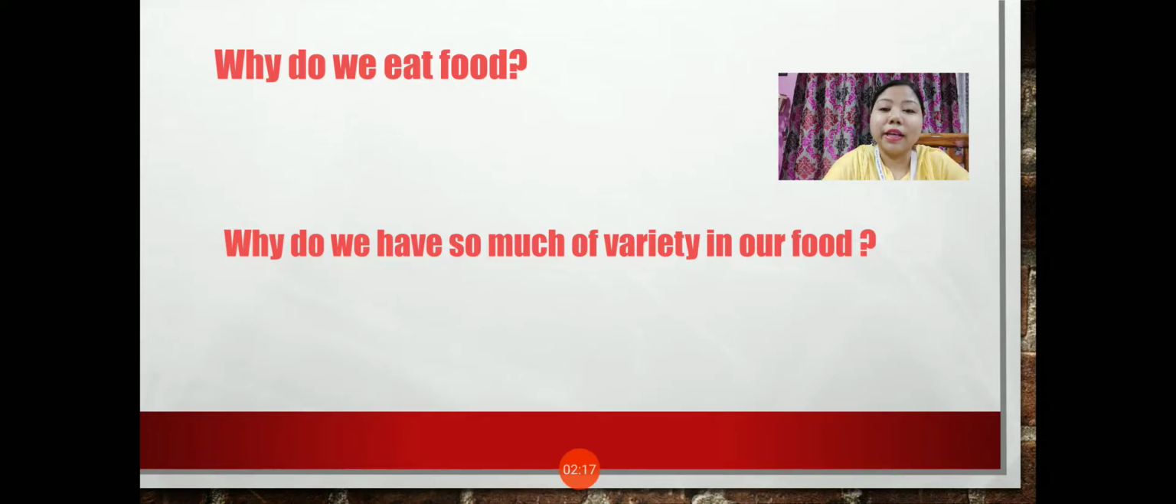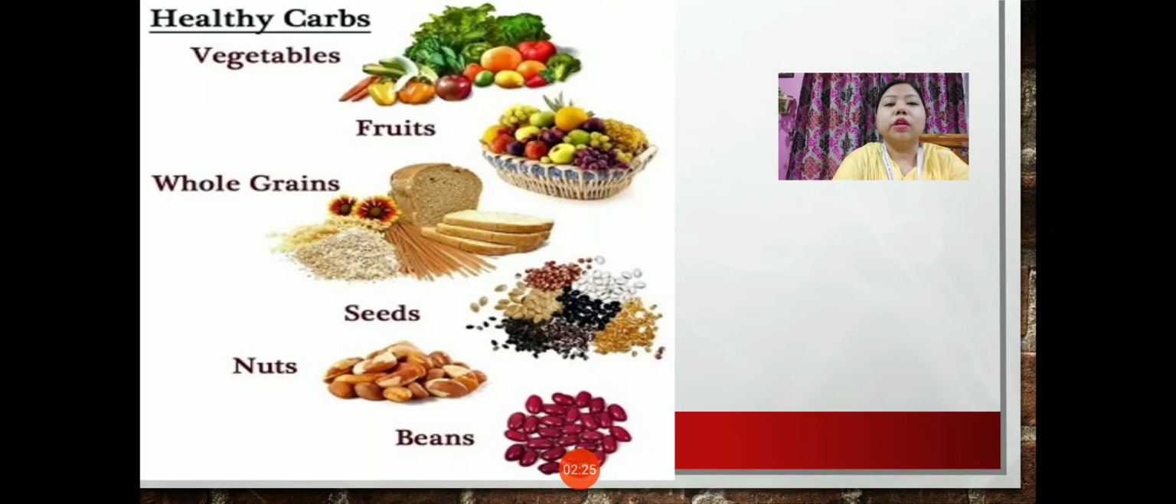Now let's study about the components or the substances which are present in the food. So in the food there are mainly 5 nutrients present, that is carbohydrate, protein, fats, vitamins and minerals. Apart from these 5 major nutrients, we also need water and roughage. Now carbohydrate. Why do we need carbohydrate?